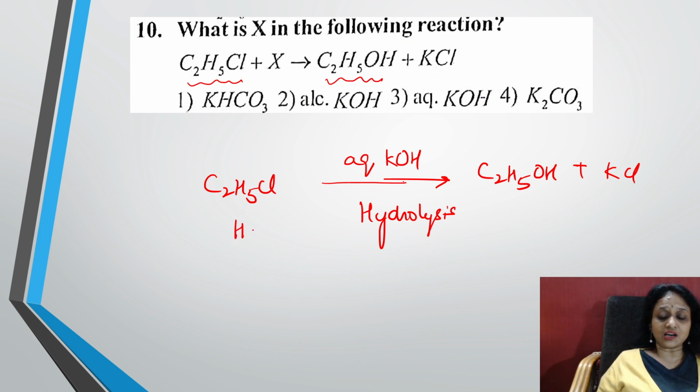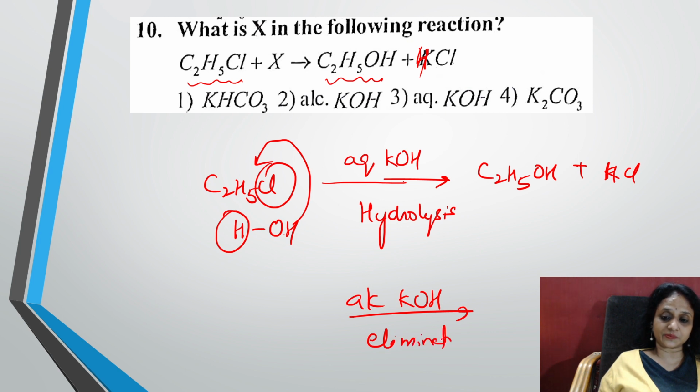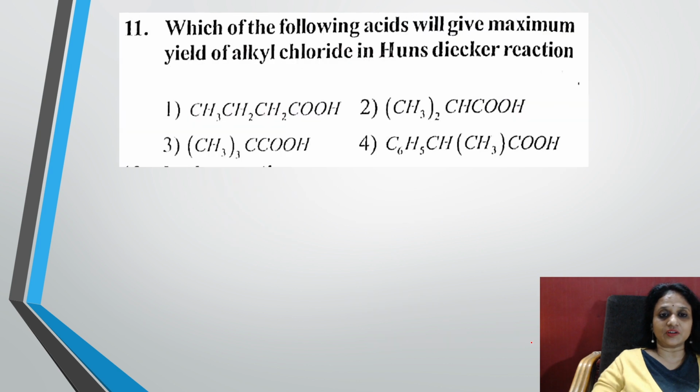What will it do? Careful. See, I'll take hydrolysis. I'm adding water. H and Cl come out as HCl. This is HCl, not KCl. So HCl is this and this OH goes and replaces this. So aqueous KOH gives hydrolysis, alcoholic KOH gives an elimination reaction. Remember, it undergoes an elimination reaction. This is what is important. Is it right? All right.